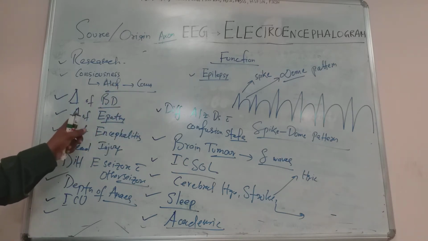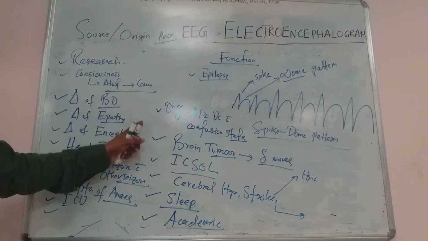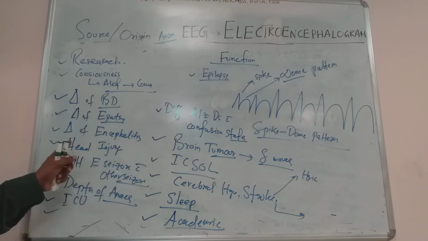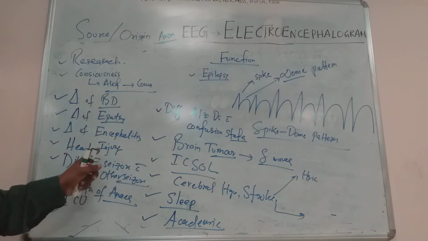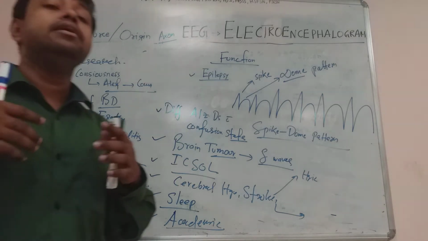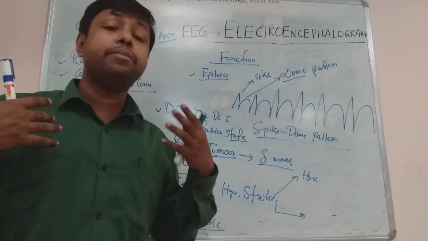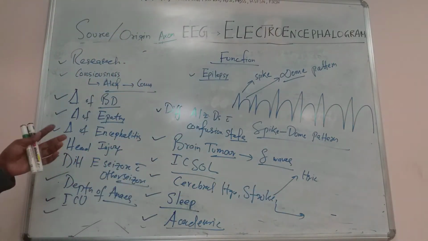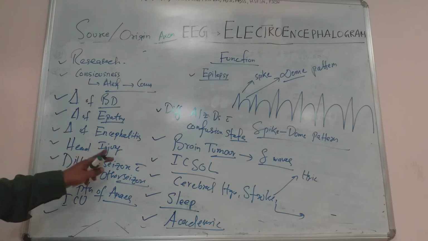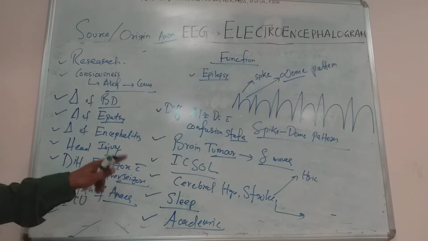It also helps in the diagnosis of encephalopathy, a pathology of the brain. It also helps in diagnosing inflammation of the brain, that is encephalitis. It also helps in brain injury, like subarachnoid hemorrhage, epidural hematoma, any head injury, or any brain blood clot, and neuronal damage can be diagnosed. It also helps in differentiating epileptic seizures from non-epileptic seizures.